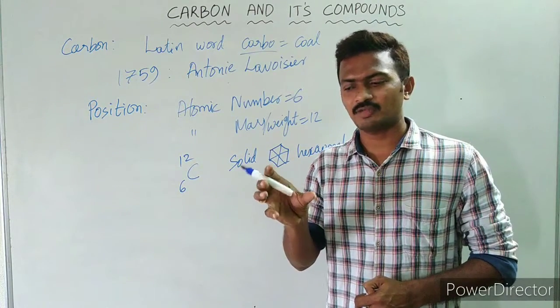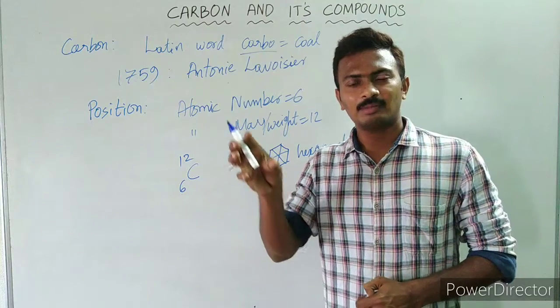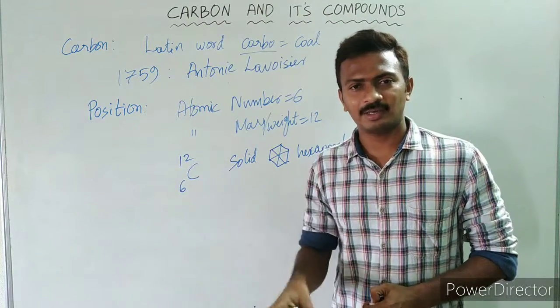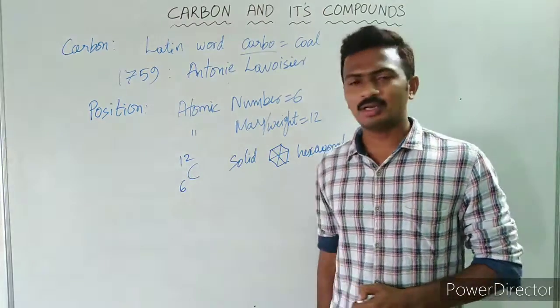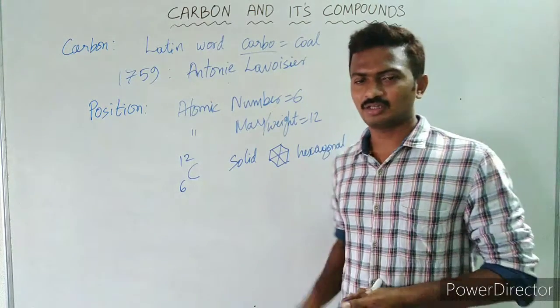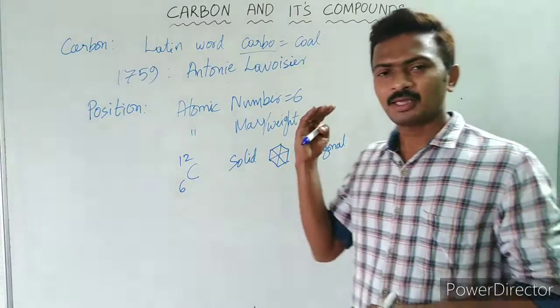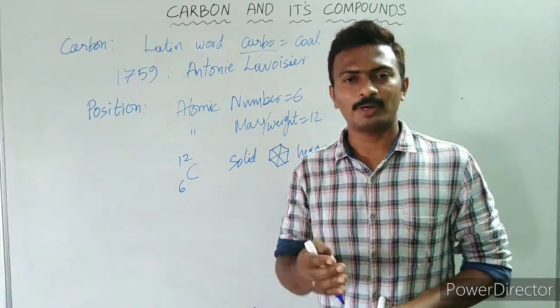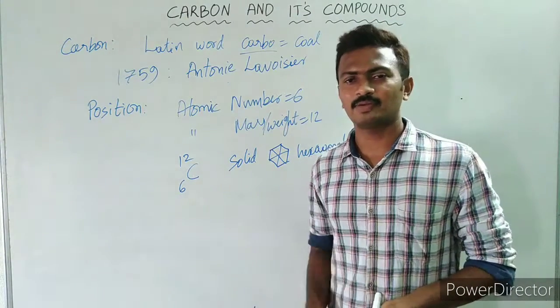Carbon can exist in the form of graphite, and carbon can exist in the form of diamond. So in this way, carbon has an ability to exist in different physical forms. That property is called allotropy. We will study this property in detail in our coming videos.